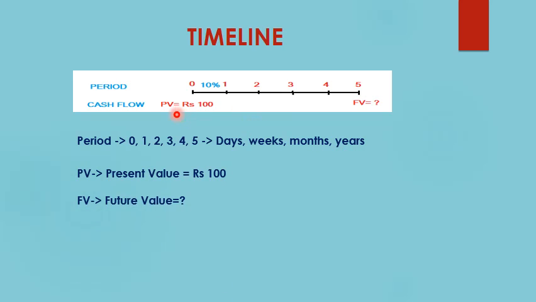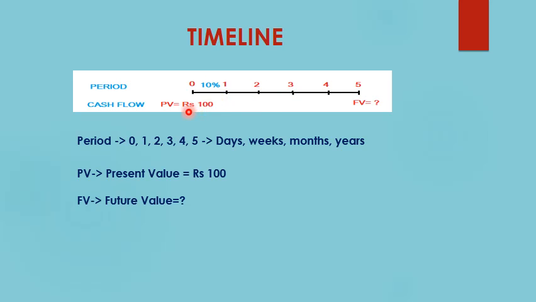The values PV and FV, that is this PV and FV written over here, are known as present value and future value. So a numerical can be framed in this way, that if present value of a particular amount is rupees 100 in present time, this 0 over here represents present time, this 1 represents 1 year from now, 2 represents 2 years from now, 3 represents 3 years from now, and so on.